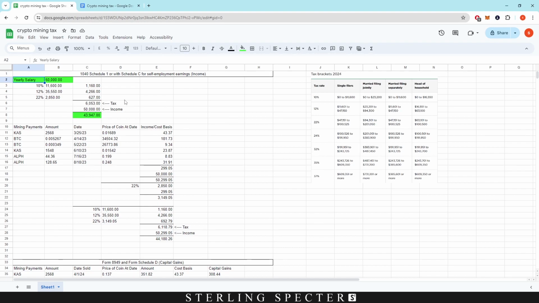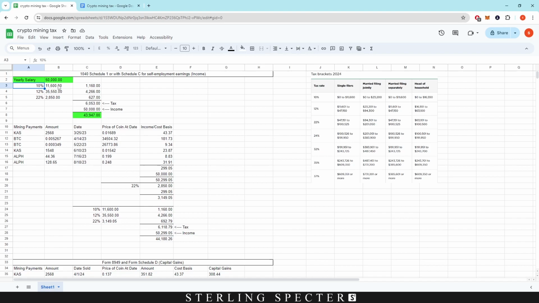So I'm just going to run through a basic yearly salary tax, and then we'll get into the actual income of mining and how that is added on to your salary tax. So let's say that you get a salary of $50,000 per year. You will then have to be taxed 3 times in the 3 different brackets. We're going to be using a single filers bracket for this video, but there are obviously other ones that you can go for, head of household or joint filing right there.